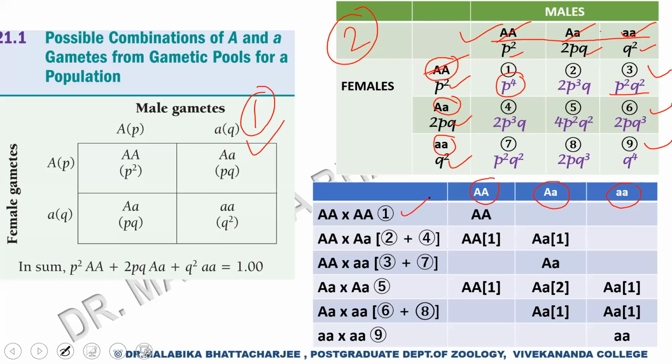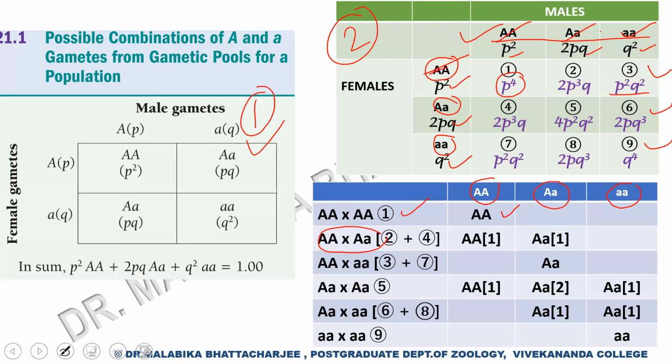So we are putting capital A, that was 1. So the genotype will be AA. So that is totally capital A, capital A. Now we are crossing capital A capital A with capital A small a. If you do a cross like this separately, you will get capital A homozygotes 50%, and capital A small a heterozygotes 50%.